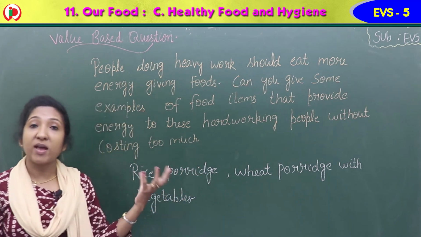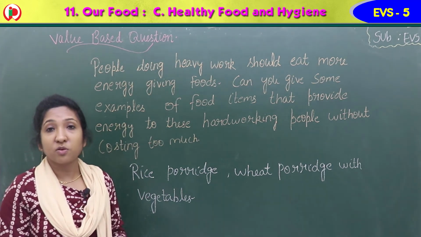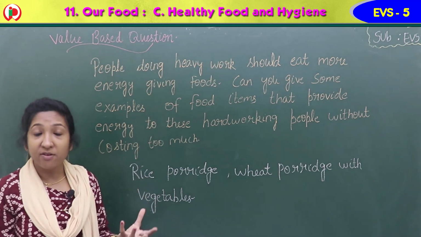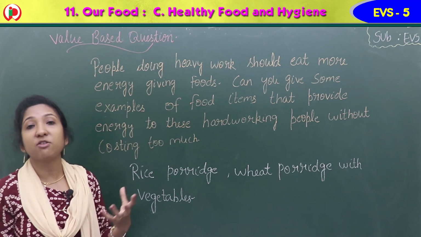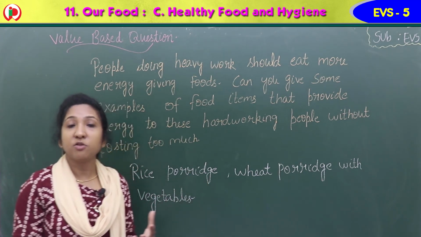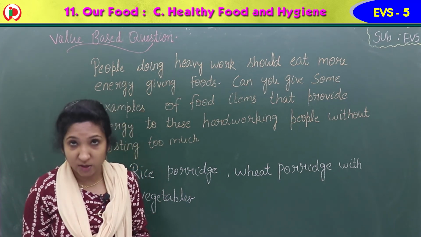With vegetables and rice together, they can cook in hot water, like what we call rice pudding. If they have items like that, then they get more energy, because they need more energy-giving food to work in the field or outside. Those who are working hard need this kind of energy-giving food.